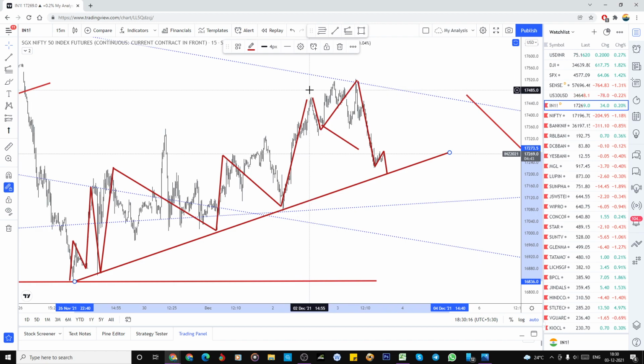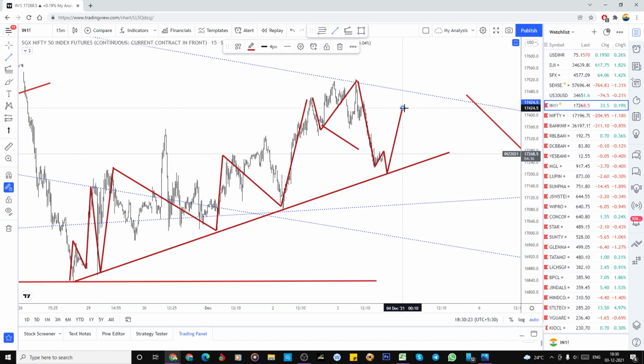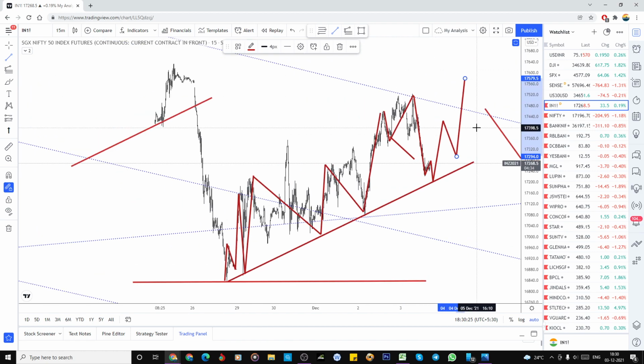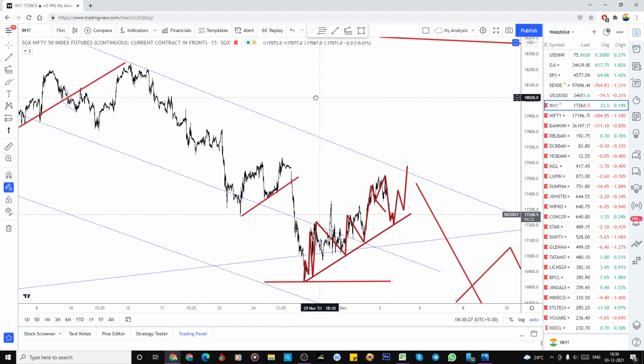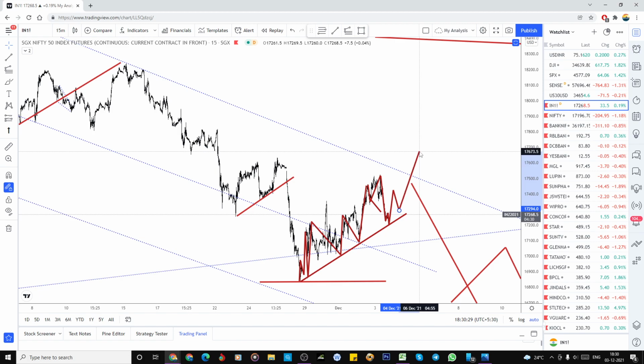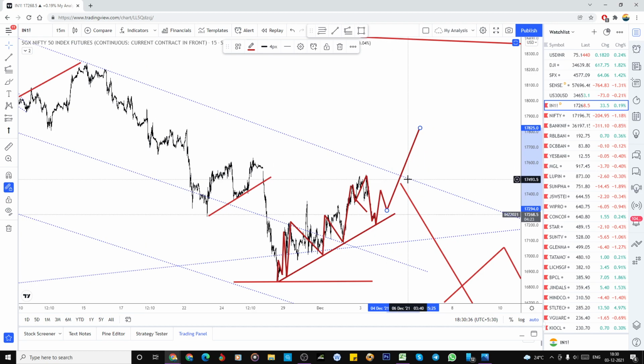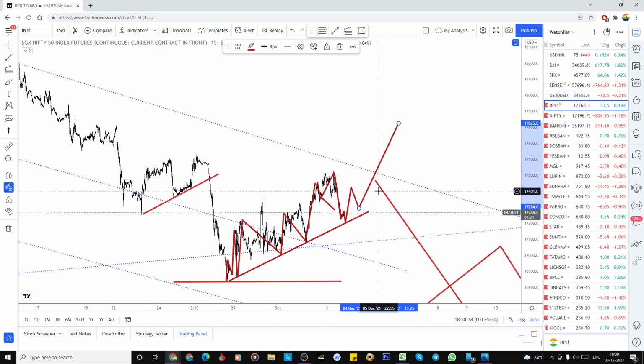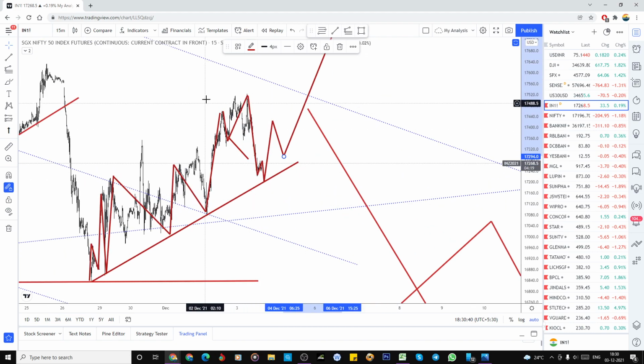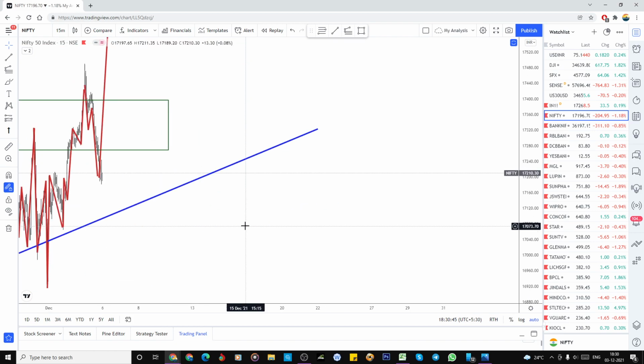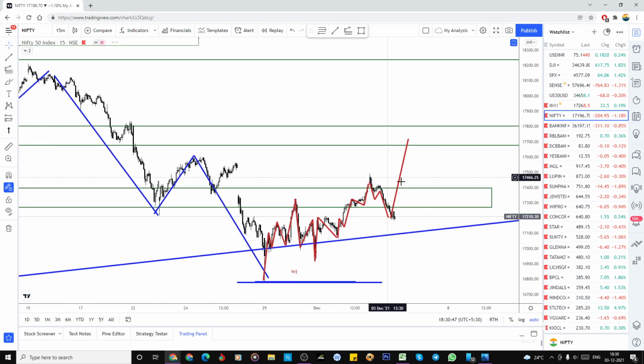means this is a bigger W, and this part could be the connecting wave, and I'm expecting one more three-wave structure to reach this zone, this or here. It depends on this wave price action, which we need to watch on Monday. So this is my view in SGX Nifty, and Nifty also has the same plan, nothing changed so far.